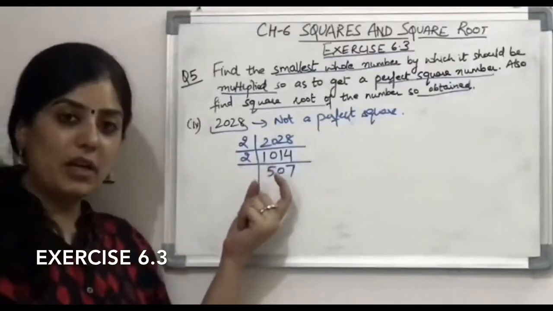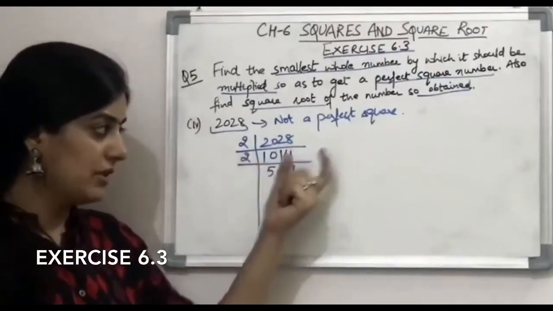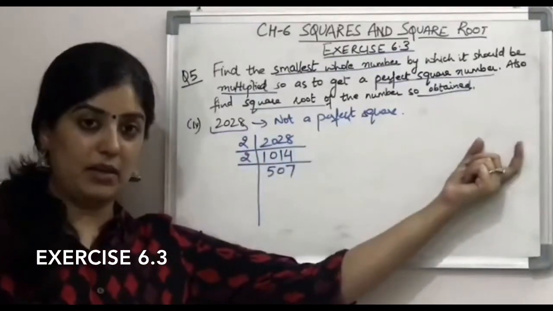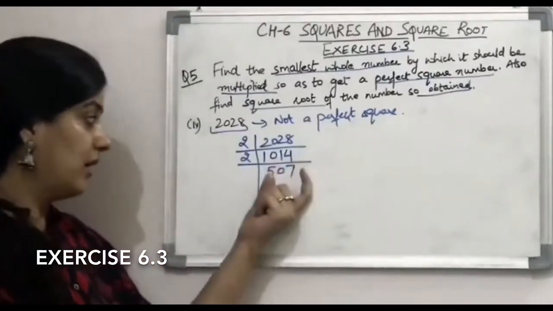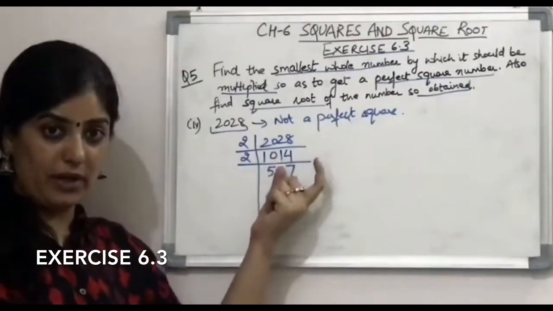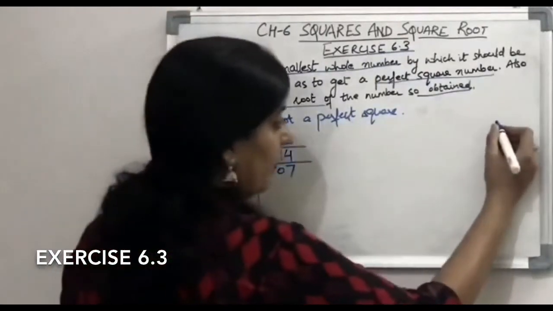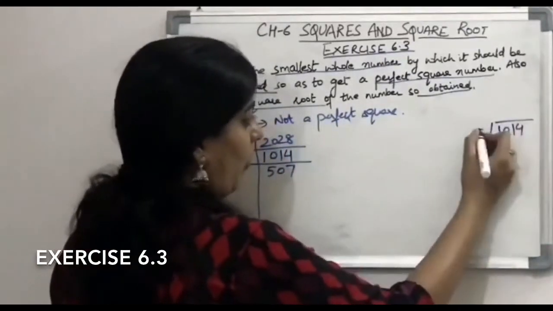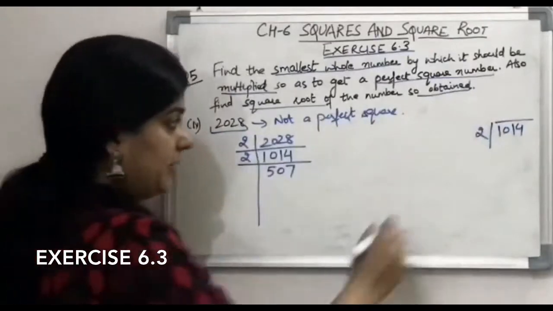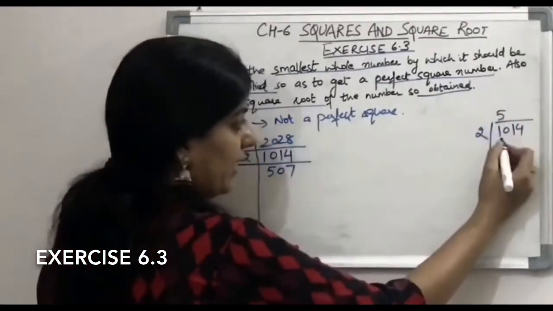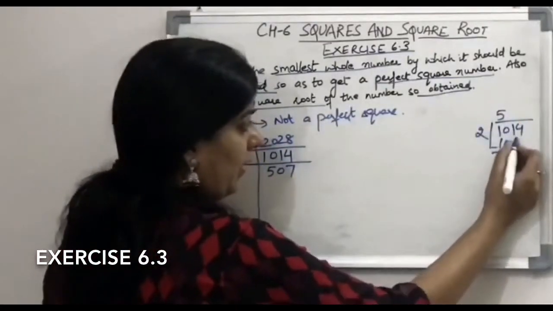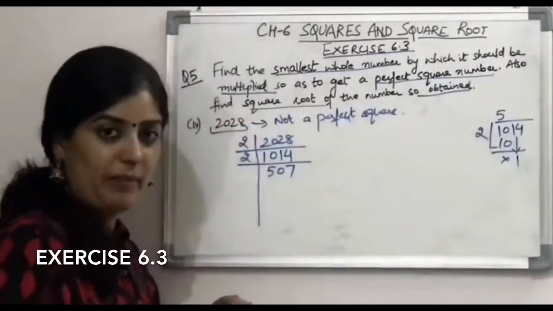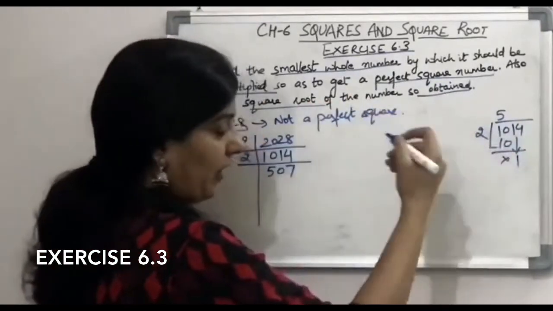I have already told you that you can also check it in the rough. You can divide the numbers in rough and write the answer. If you are not getting how I am doing it directly, I will show you. Like for this, how I have got 507, we can always divide it in rough here. 2 5s are 10. Then 1, we will bring 1 here. 1 is not divisible by 2.